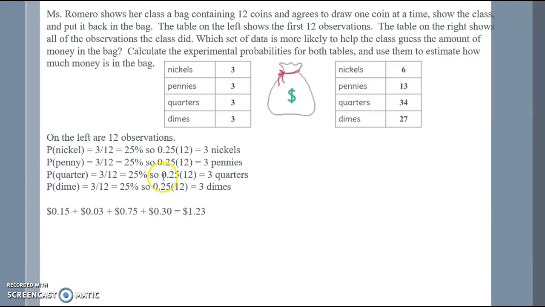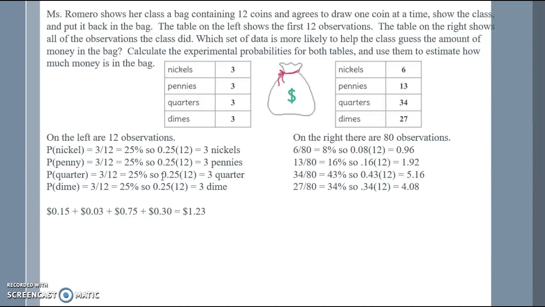So now let's look at the results on the right-hand side. We did more pulls from our bag to see what happens. So we have 80 observations. 6 of the 80, or 8%, were nickels. 13 out of 80, or 16%, were pennies. 34 out of 80, or 43%, were quarters. And 27 out of 80, or 34%, were dimes.